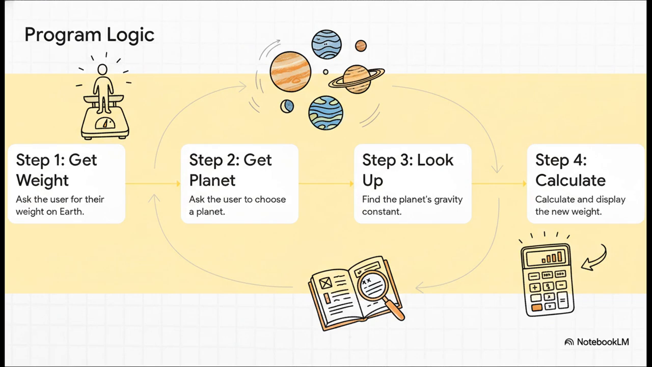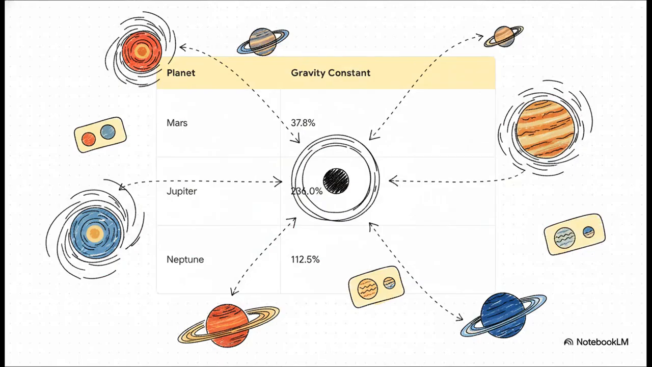So here's the basic flow of how it would work. First, we get the user's weight and their choice of planet. Then, the program looks up that planet's unique gravity data. Finally, it runs a quick calculation and shows the result. Now, it sounds simple, but notice how we're already treating each planet as its own object with its own special data. This is exactly the kind of data our program would use.